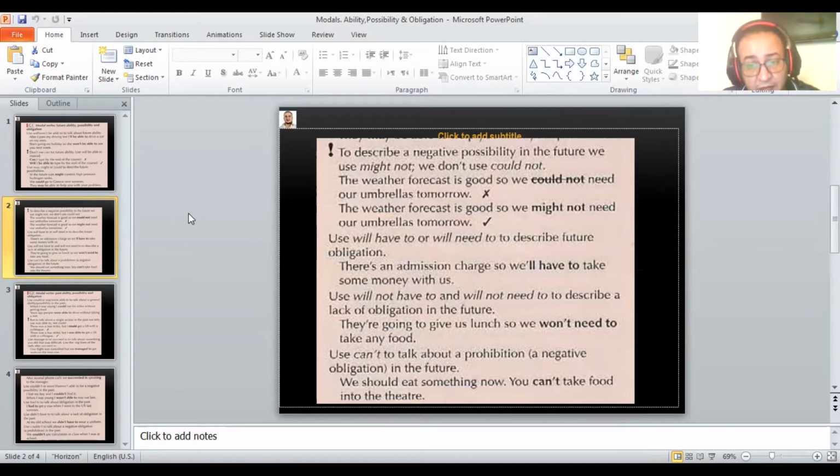Use can't to talk about a prohibition, a negative obligation in the future. We should eat something now. You cannot take food into the theater.